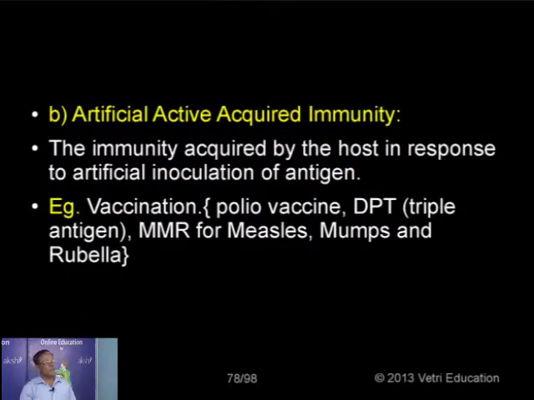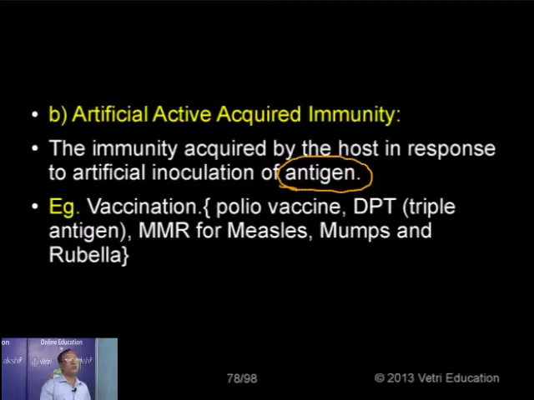So this is again an active immunity lasting forever, acquired after birth, but by artificial means. How? By immunization or by inoculation of vaccine. So the immunity acquired by the host in response to artificial inoculation of antigen. Here the antigen is the word referring to nothing but the microorganism or its products. So we are inoculating, meaning injecting. The word inoculation refers to injection.